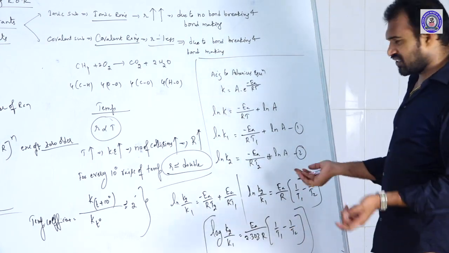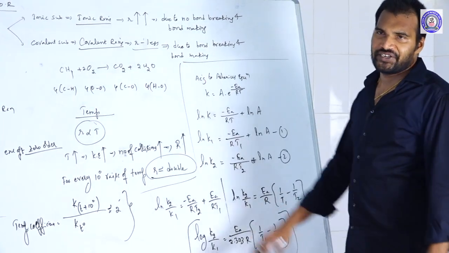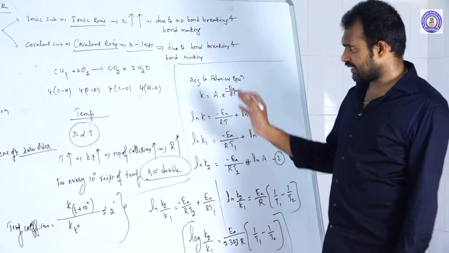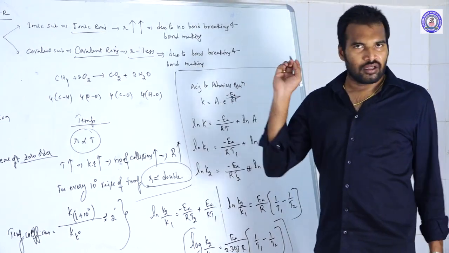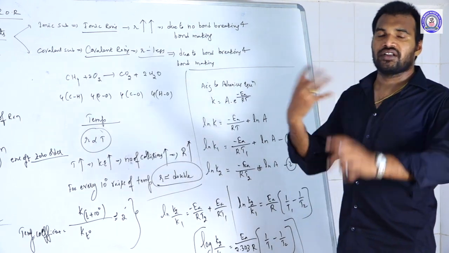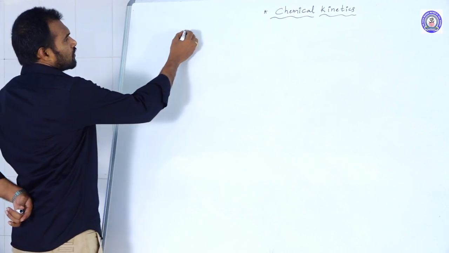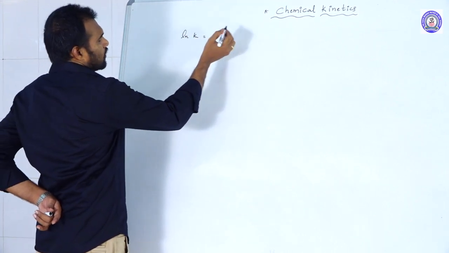By using this equation, we can calculate the rate constants at different temperatures. So this is the effect of temperature on rate of the reaction. Remember that for every 10 degrees rise of temperature, the rate constant almost doubles.